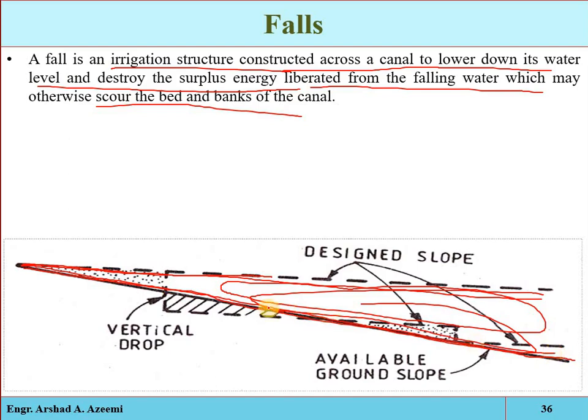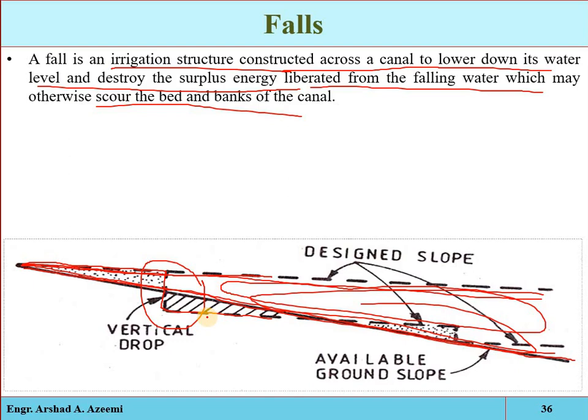If we design the canal according to the earth condition, then the velocity will be increased and heavy scouring or erosion may occur. For that purpose, we construct the drop structure or the fall structure here. That is the structure which is controlling the velocity, controlling the hydraulic flow characteristics of the water, and regulating the flow of water. So that is a type of canal regulator.